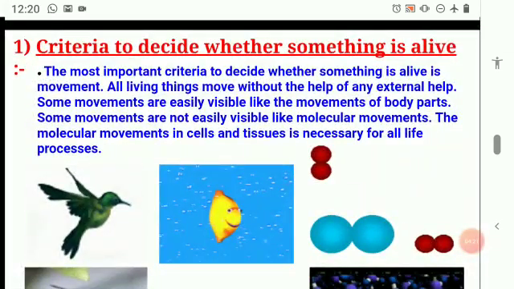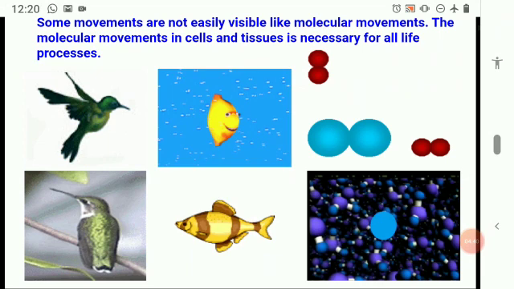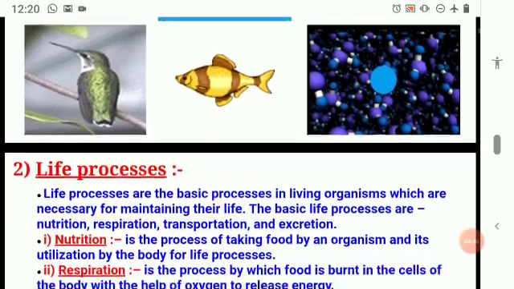There are no movements of both kinds. Visible movement also is not there. Invisible movement also is not there. So visible and invisible both are stopped. So that's why, to know an organism is alive, you need to know these two movements, visible and invisible. So these are the examples you can find: bird, fish, and so on, to know the movements.